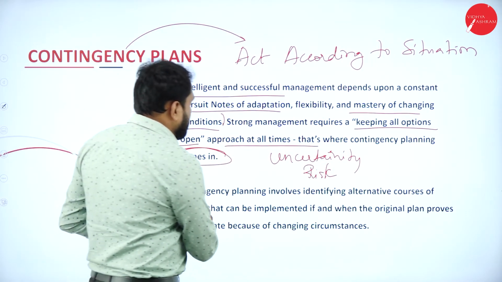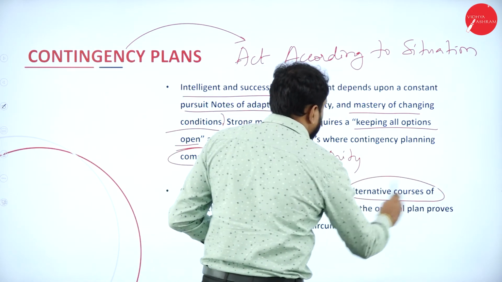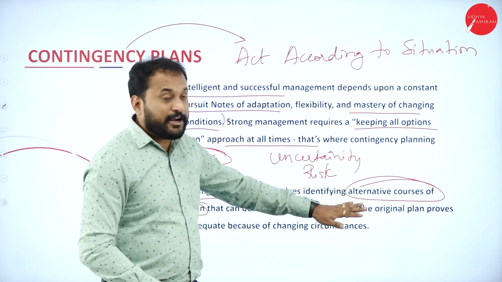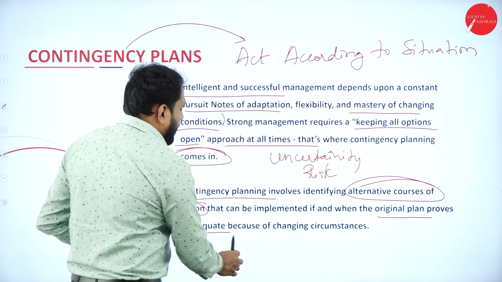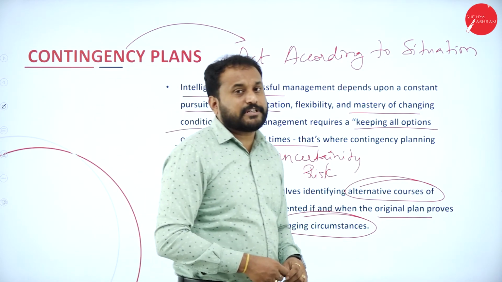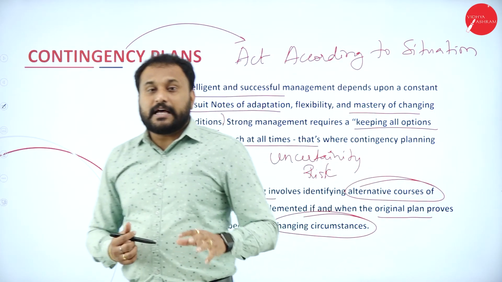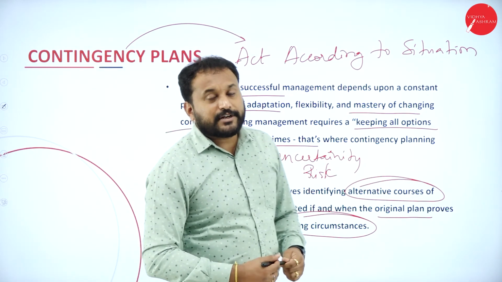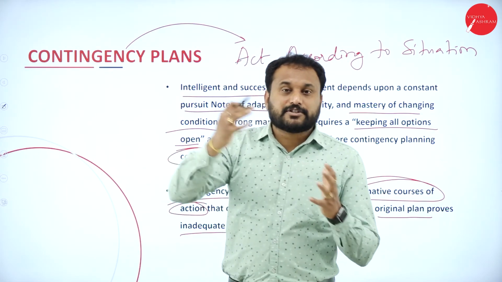Next, contingency planning involves identifying alternate courses of action that can be implemented if and when the original plan proves inadequate because of changing circumstances. Usually we go with an operational plan or tactical plan, but here, if the original plan fails and you are not able to get more outcome from that, then you should always have a contingency plan, and that contingency plan should come in here.